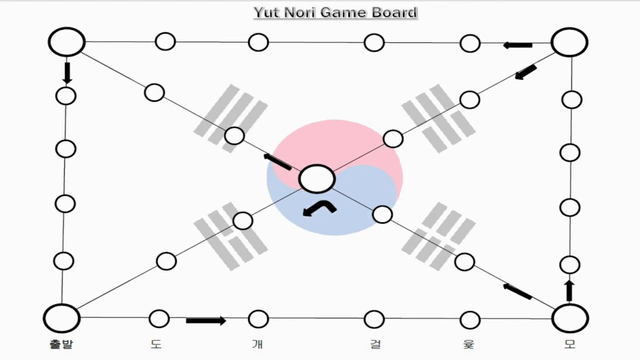Yutnori is a popular Korean game that is played during Korean Lunar New Year, or Seollal. It is a simple board game that can be played in small groups. Print out the board and give each player 4 counters of their own color.